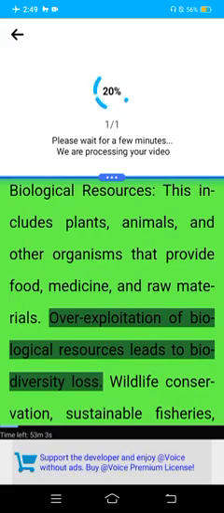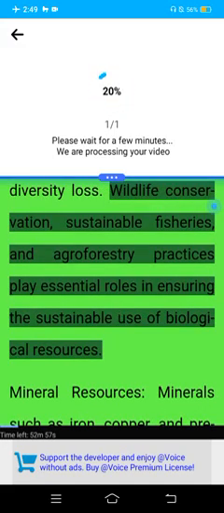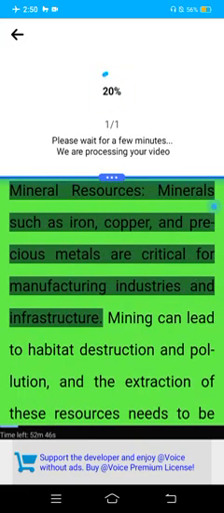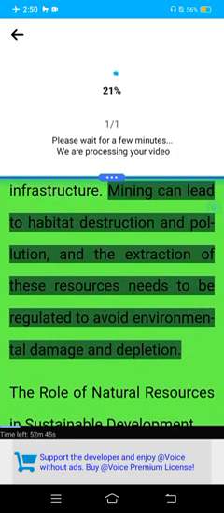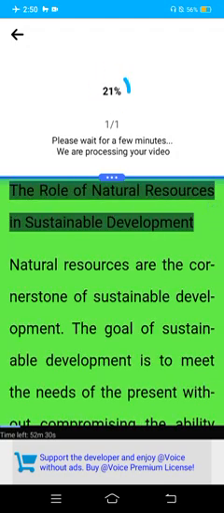Overexploitation of biological resources leads to biodiversity loss. Wildlife conservation, sustainable fisheries, and agroforestry practices play essential roles in ensuring the sustainable use of biological resources. Mineral resources. Minerals such as iron, copper, and precious metals are critical for manufacturing industries and infrastructure. Mining can lead to habitat destruction and pollution, and the extraction of these resources needs to be regulated to avoid environmental damage and depletion. The role of natural resources in sustainable development.